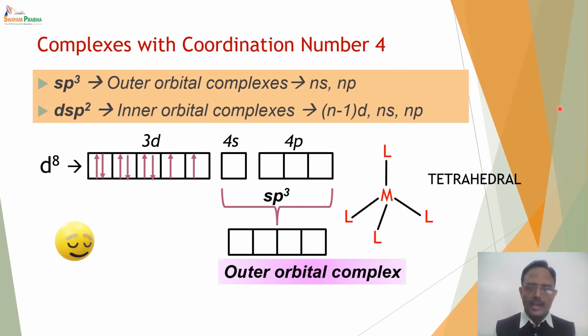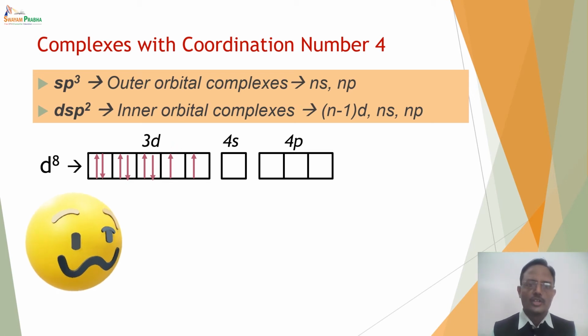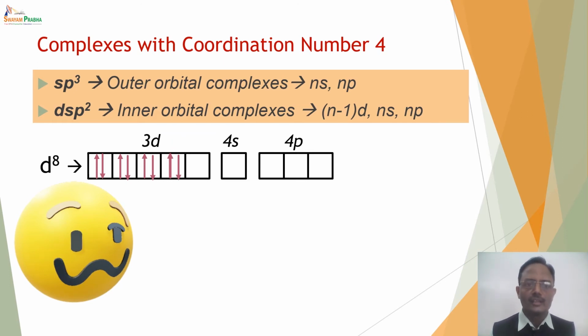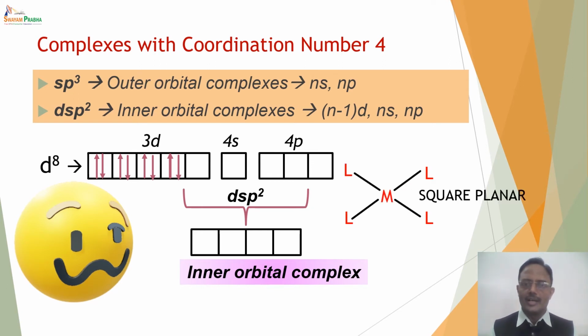But if the ligand is a strong ligand, then it can evacuate this orbital by shifting an electron from one d orbital to another d orbital. So that is, shifting of electrons will take place within the 3d subshell, and hence there is a vacancy, and now it can undergo dsp2 hybridization, which is an inner orbital complex. dsp2 hybridization leads to square planar geometry. So the complex will be square planar if the ligand is strong. The complex will be tetrahedral if the ligand is weak.